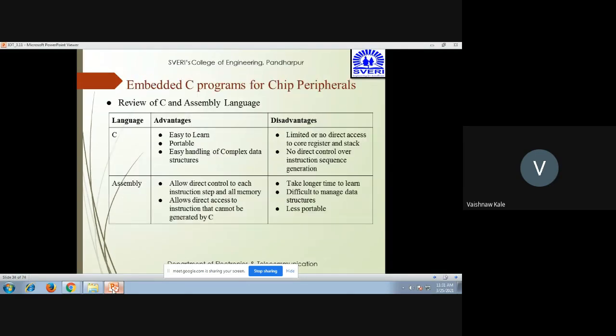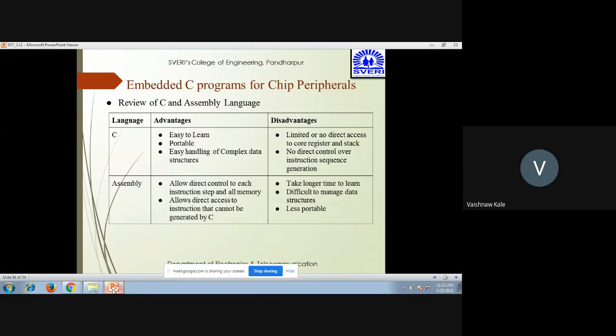Now we'll be seeing embedded system C programs for chip peripherals. In order to understand which kind of language is better used to write programs for the chip peripherals, there are two options available to us. One is C and the other one is assembly language. So we'll take a review of C and assembly language. The first advantage of C is that it is easy to learn, it is portable, and it handles complex data structures easily. The disadvantages of C are that it has limited or no direct access to the core registers and stack, and no direct control over instruction sequence generation.